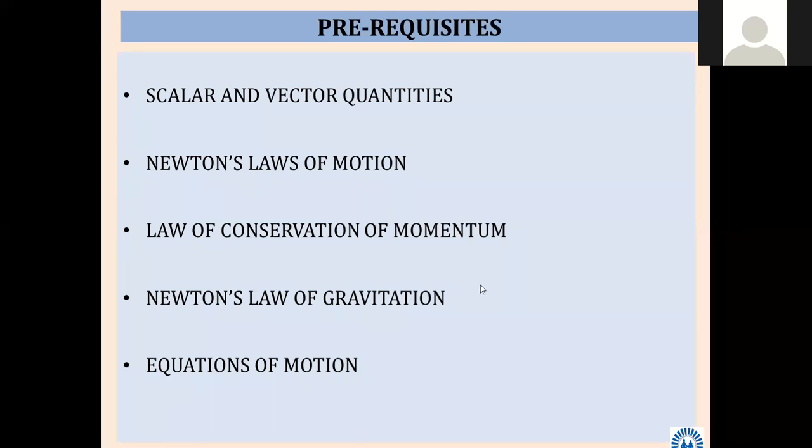Newton's law of gravitation. Have you studied this? Yes, sir. Okay. Then equations of motion, this also we are going to study. That's why prerequisites is nothing but basics. These basics are required. That's why it is called prerequisites. So keep in mind, prerequisites means basics, as simple as this.